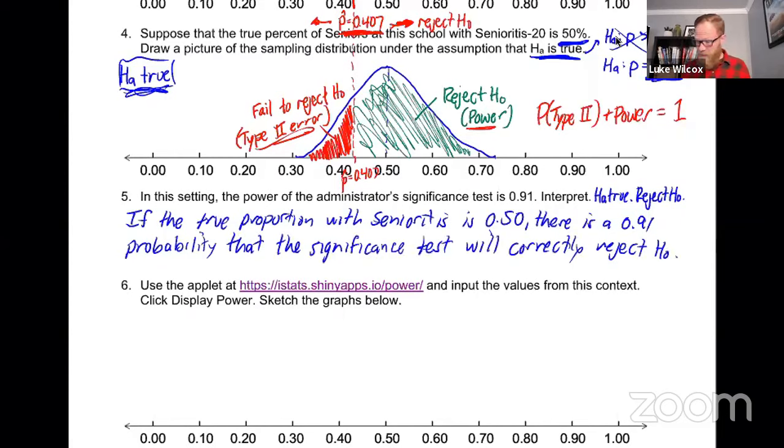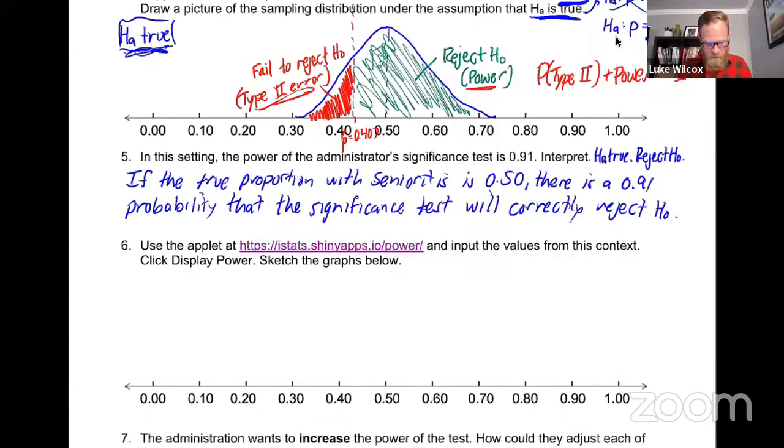And find convincing evidence of the alternative. So that's a pretty good chance, 91% chance that if we really are at dangerous levels at this school, there's a 91% chance that the significance test will make the correct decision here to cancel spring break.